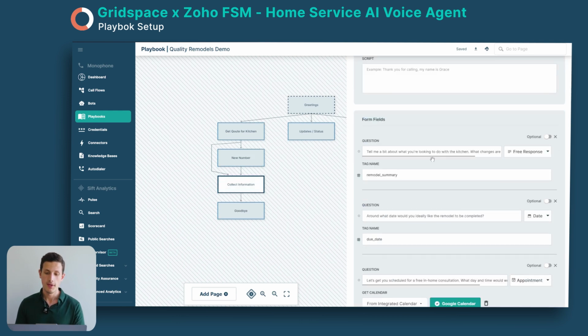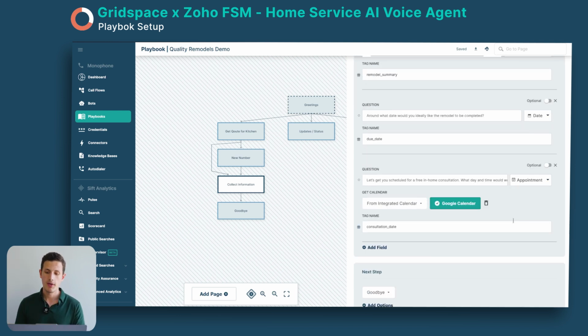So here we also have asking them what they would like to do with the kitchen remodel. This is the most adaptable one of the information types, which is the free response. It basically saves whatever they say into the tag. And then we have a date. And also here we have an appointment type, which is where they're booking an appointment for the free consultation.